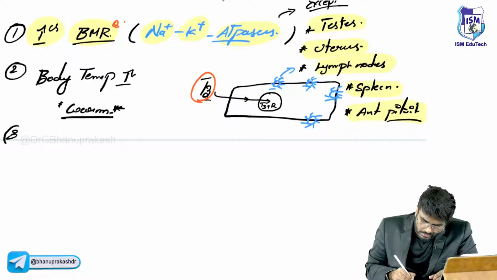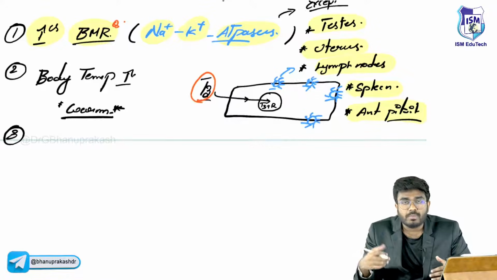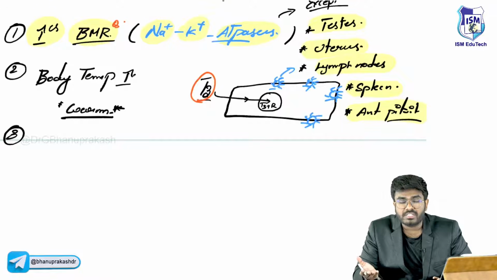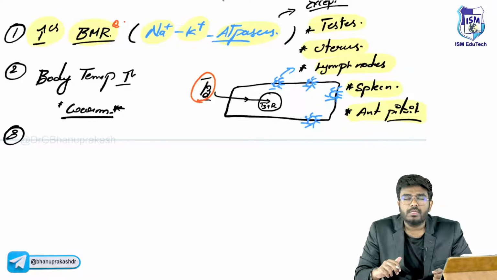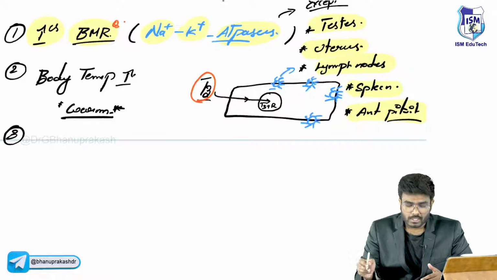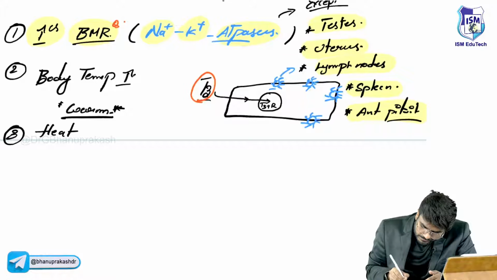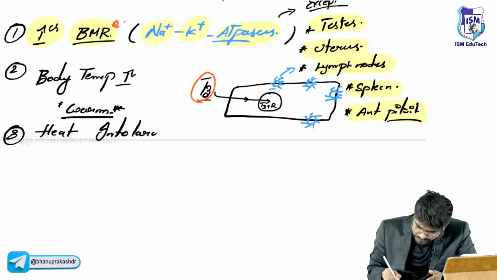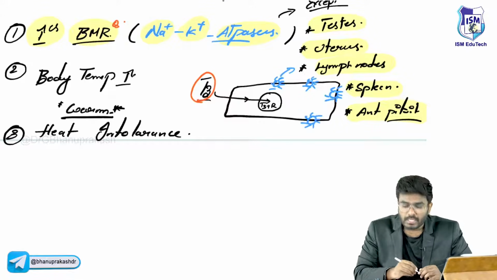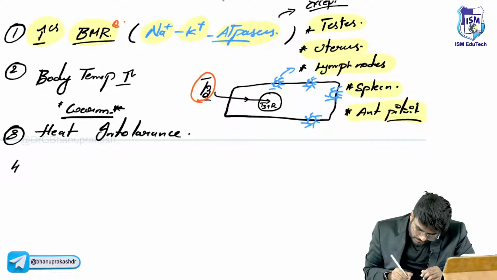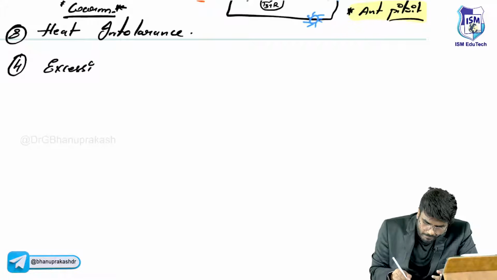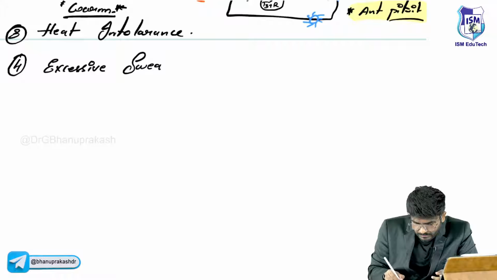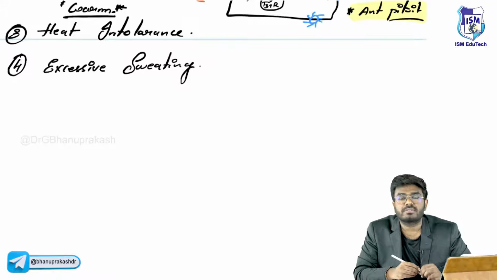Okay, so now where would he like to sit? See, already his basal body temperature is more, or her basal body temperature is more. So do you think she is going to be comfortable in a warm environment? No, already she is having more warmth in her body, more heat in her body. So where would she like to sit? In a cold temperature. So she is having heat intolerance. If you look at her skin, because of that heat in the body, there is excessive sweating, sir.